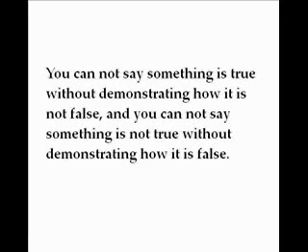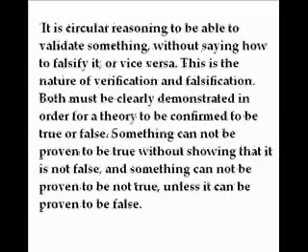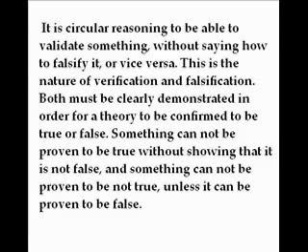You cannot say something is true without demonstrating how it is not false, and you cannot say something is not true without demonstrating how it is false. Any theory that cannot explain how to both validate and falsify its claims in this manner cannot be taken seriously. It is circular reasoning to be able to validate something without saying how to falsify it, or vice versa. This is the nature of verification and falsification. Both must be clearly demonstrated in order for a theory to be confirmed to be true or false.